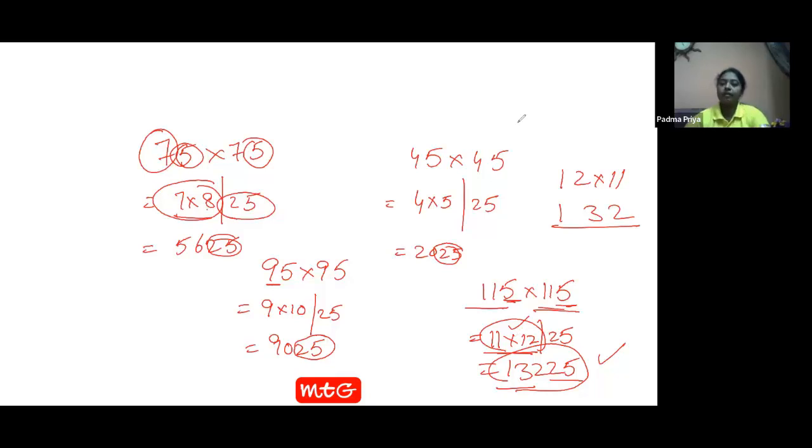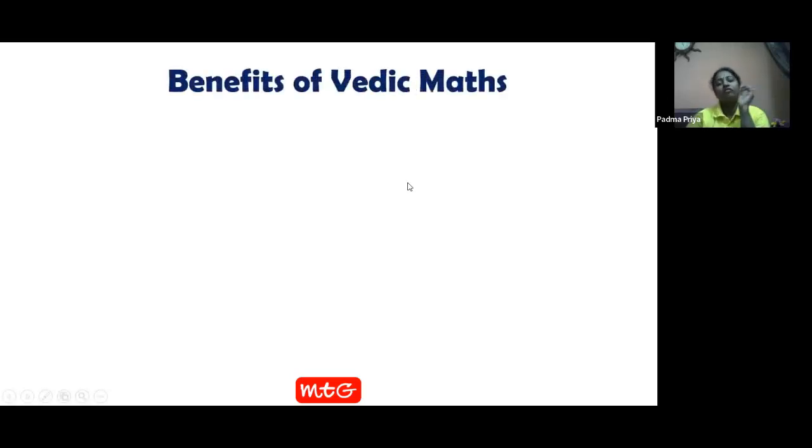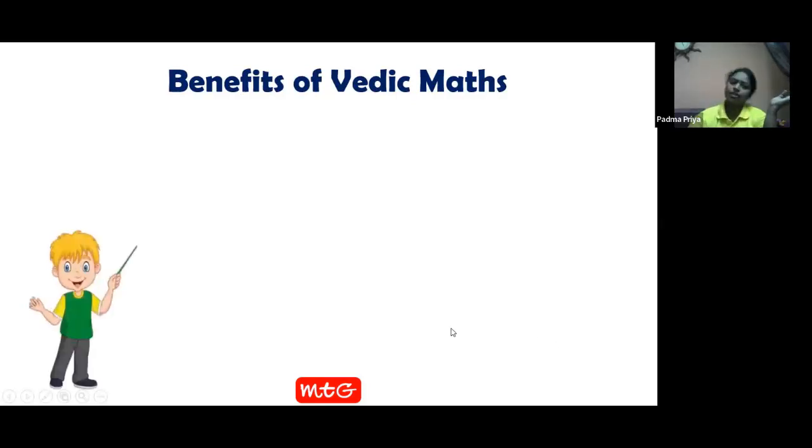So these are all the very big advantages of Vedic maths. You may feel confused remembering it. Even tables are difficult to remember at the beginning. Even when you go to higher classes, you get many formulas. All those things are also difficult to remember. But the more you practice, it comes easily to your mind whenever needed. In the same way, once you learn the Vedic maths tricks, they will be very easy. The more you practice, you can apply it in any sort of bigger problem. It may be geometry, algebra, general mathematics, word problems, bigger number calculations, anything you can apply.